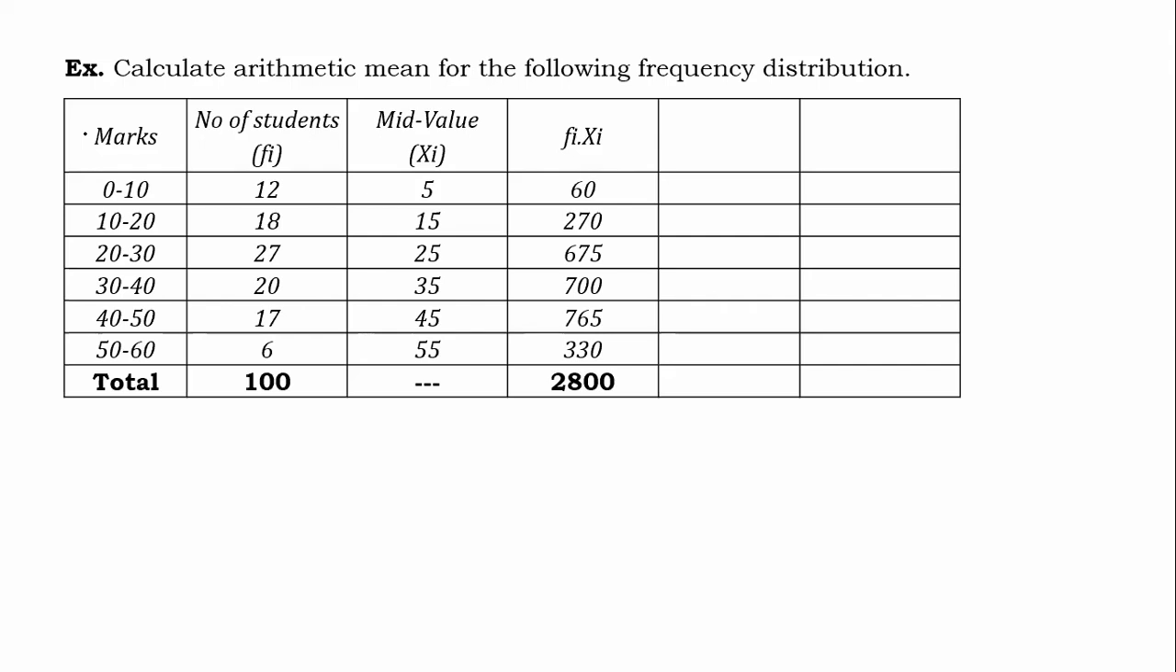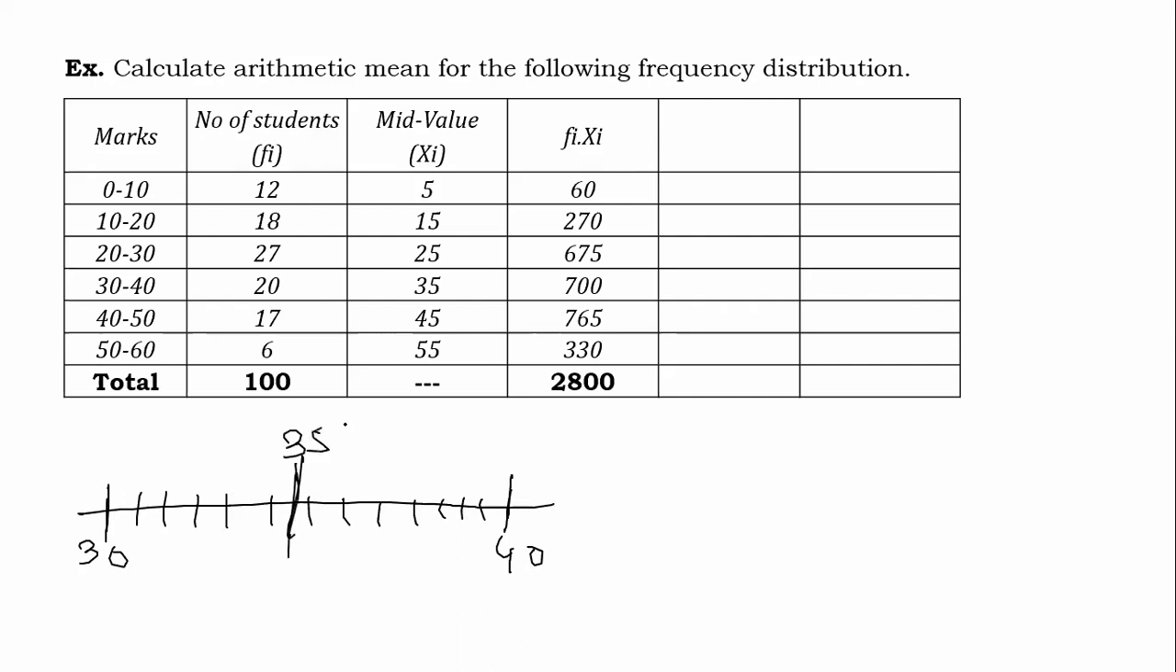So we assume whatever the observations are there, suppose this is 30 and this is 40. There are 20. Suppose the first observation is 30, the 20th observation is 40, and the remaining 18 are equispaced. This is my thinking. And under that assumption, if I take the arithmetic mean of these 20 observations, then the arithmetic mean will be 35. And that's why the concept of mid value is there.